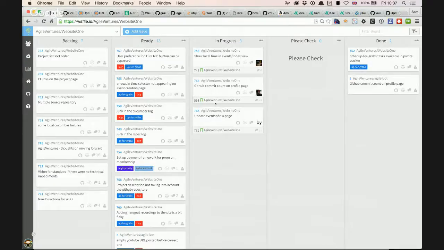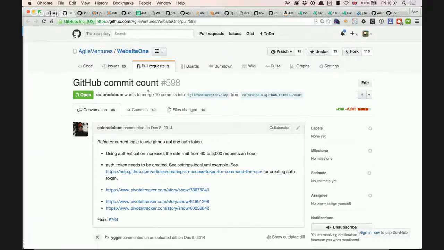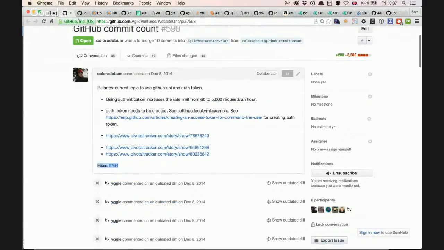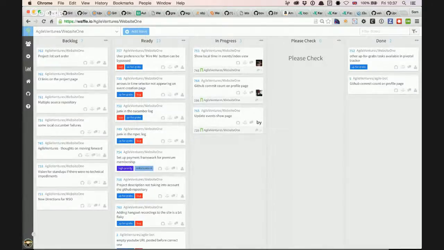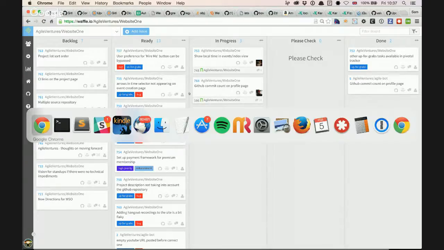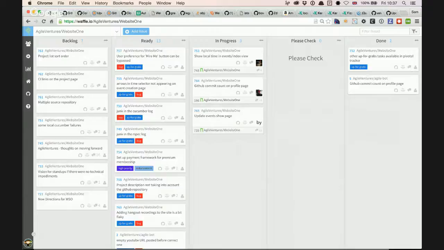But because we have a pull request here from Jeff, where I've put in this fixes that thing, we get the ability to assign him to this ticket, and also the tickets can move around. Although without having write access he cannot adjust the labels. By making contributions, he gets a limited ability to appear on the board. This is a very old one: a GitHub commit count to show on the profile page. He's saying that the issue with his pull request is merge conflicts.